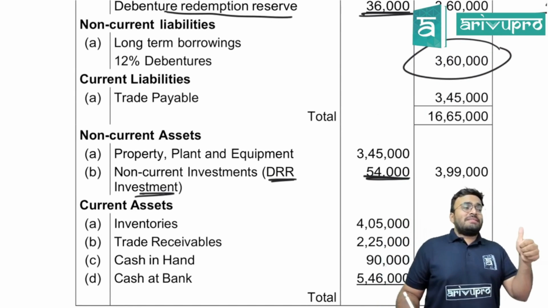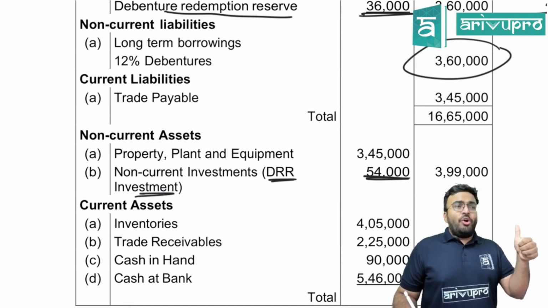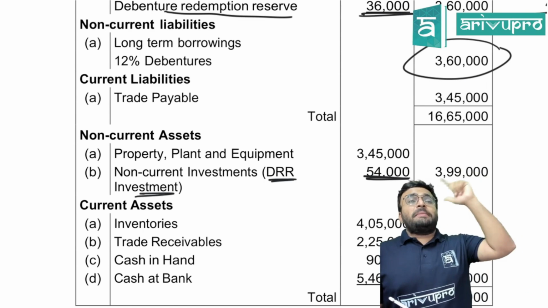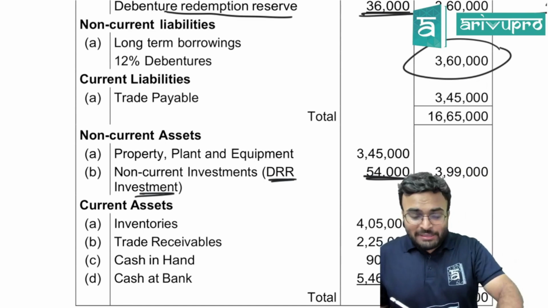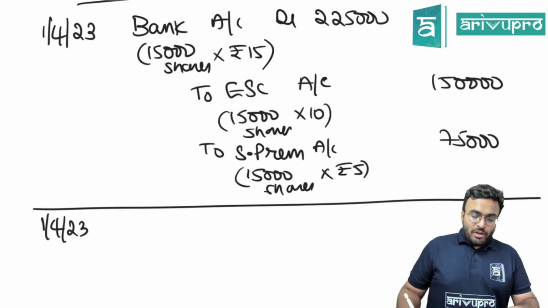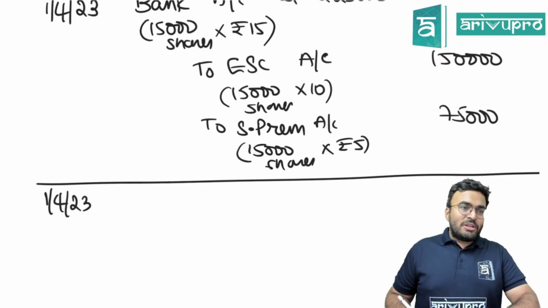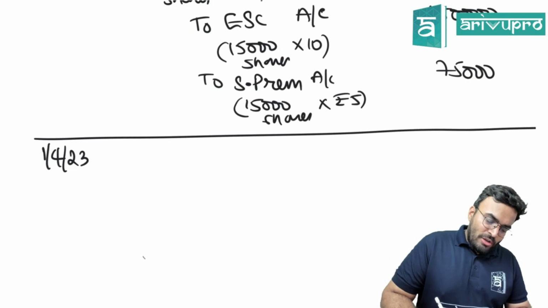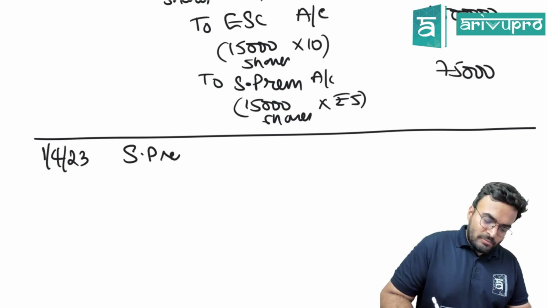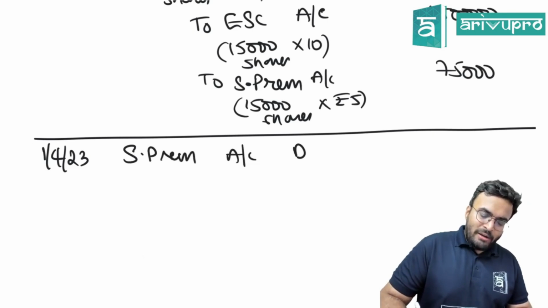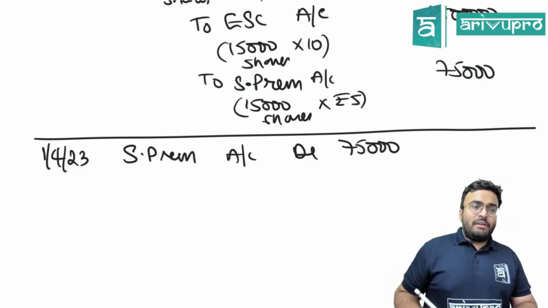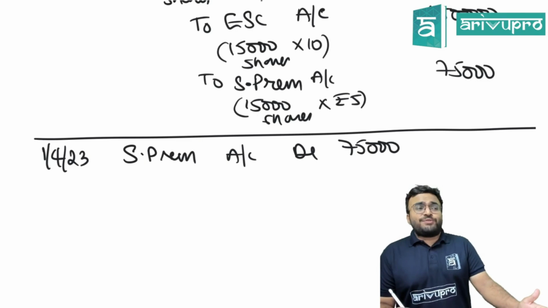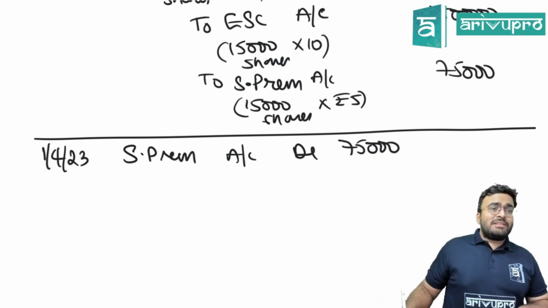First preference is always CRR. Do I have CRR? No. Second preference is securities premium. Do we have securities premium? Yes. Just now we got it, 75,000 over there. So securities premium account debited 75,000. After securities premium, the next preference is general reserve. Do we have general reserve?